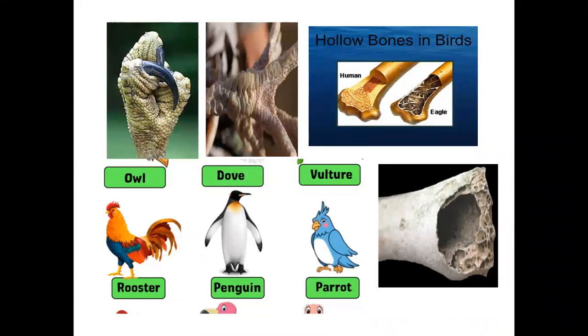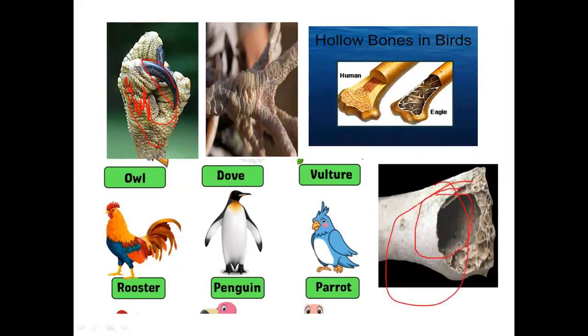And you can see in their feet they have scales also. This type of rough-like structure is known as scale. In bird feet there will be scales. And this type of feet or claws help them to tear the flesh. And this is the picture of a hollow bone.